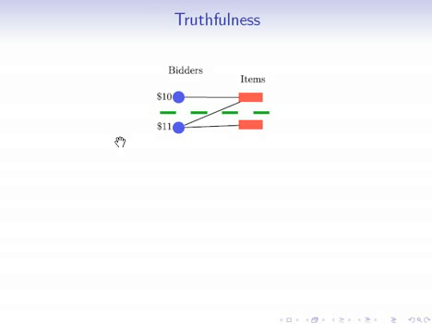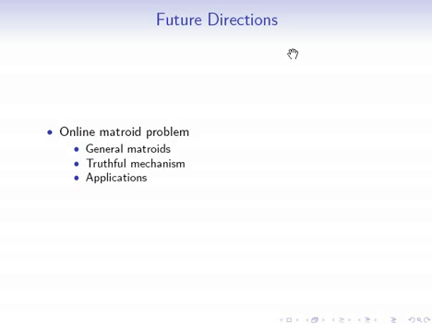So here are some future directions. Of course, one of the major future directions is, can we get a constant ratio for the general online matroid problem instead of just a specific transversal matroid problem? The second question is, can we get a different algorithm that actually lends itself to truthful mechanisms in this transversal matroid matching? And finally, can we really work on these algorithms to get the constant factors good enough so that they can be good in real online auction applications?